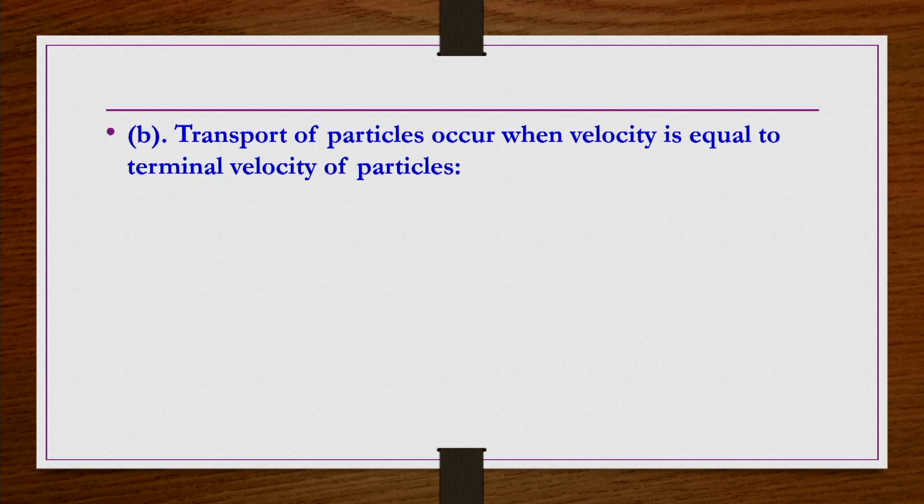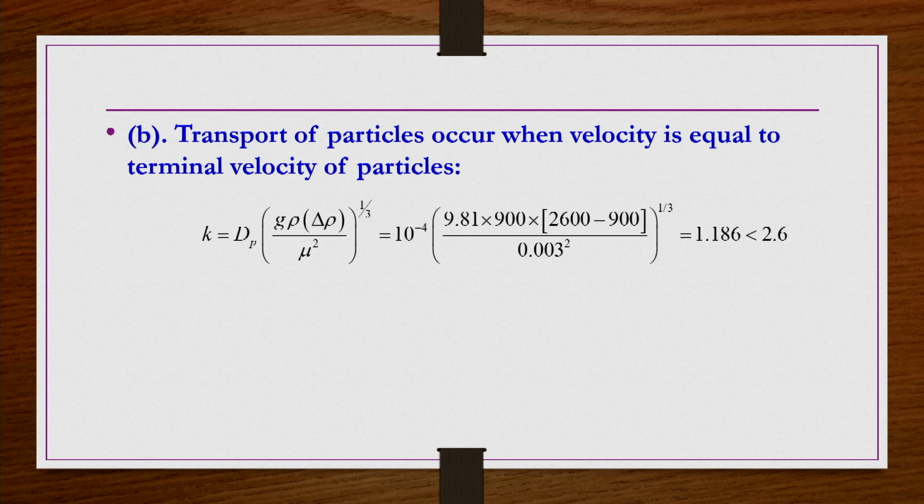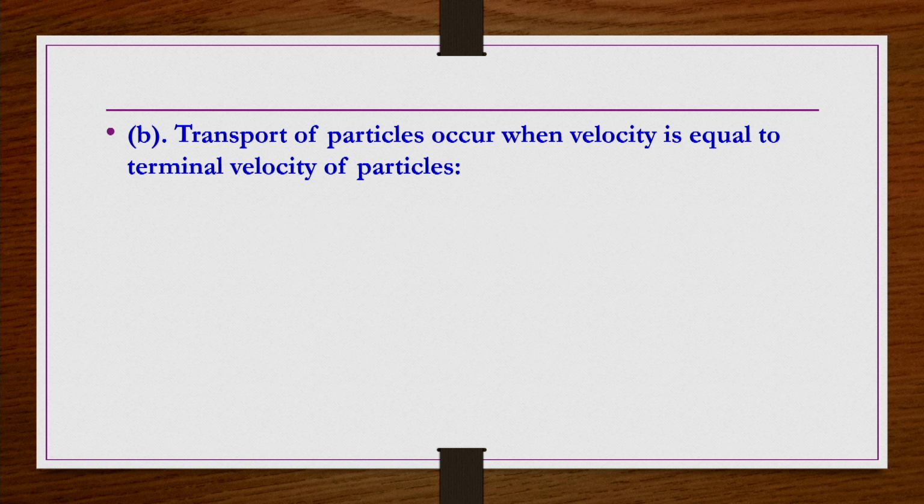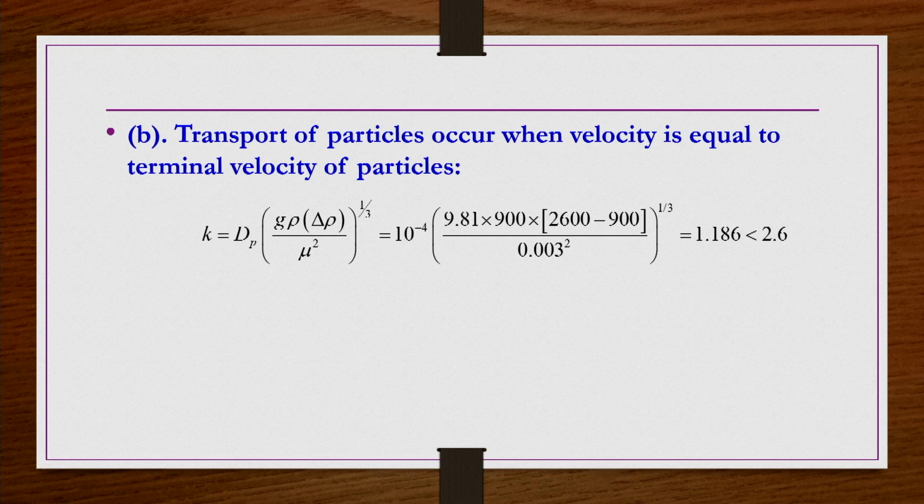Now, similarly, transport of particles occurs when velocity is equal to the terminal velocity of particles. So, we have to find out the terminal velocity of particles, but which equation should we use? The equation corresponding to Stokes' regime or corresponding to Newton's regime? We do not know. So, first we have to find that out. How do we find out? We have to find the K value, as we have seen in one of the previous chapters. So, K is d_p cube root of g rho delta rho by mu square. You substitute all these values here, then you get K value 1.186, which is less than 2.6. That means it is settling in Stokes regime.